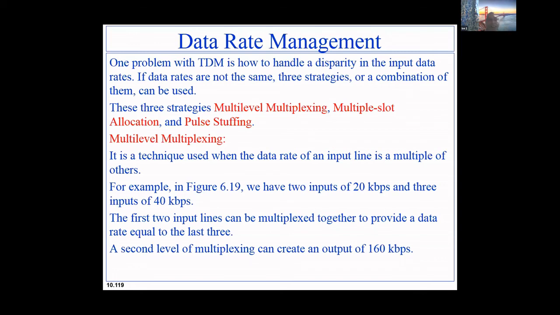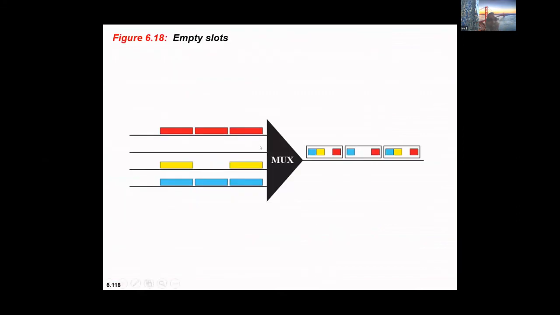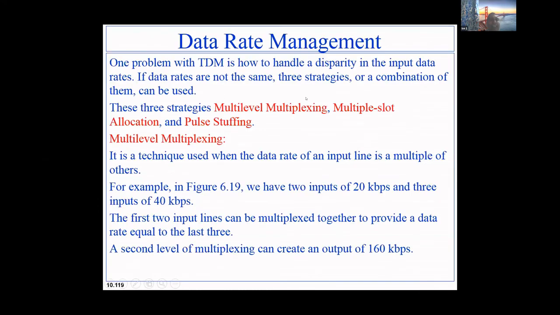Like in the previous example, we have seen the second source has nothing to send. The third source is also deficient, whereas the first and fourth sources have enough data to send. So in that case, what exactly can be done? To manage the data rate, we have something called multi-level multiplexing. Second method is multi-slot allocation. Third is pulse stuffing. These are the methods using which the data rate can be controlled.